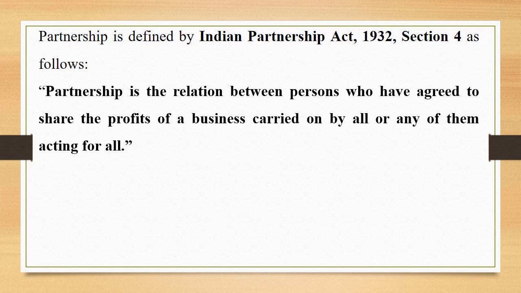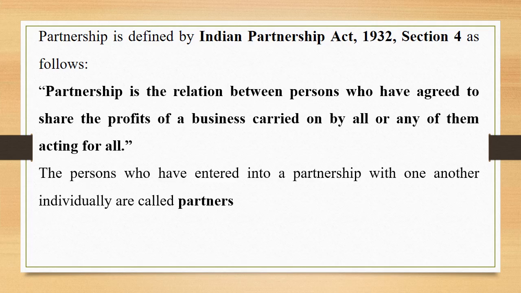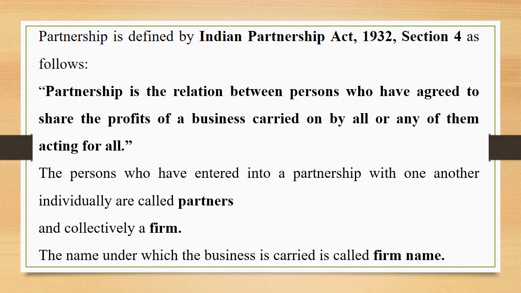We'll discuss in detail. The persons who have entered into a partnership with one another individually are called partners and collectively a firm. The name under which the business is carried is called firm name. So over here you have some important terms: partners, firm, and firm name.